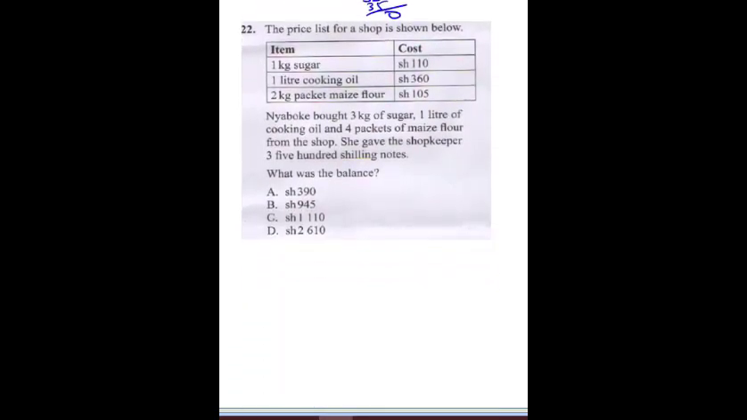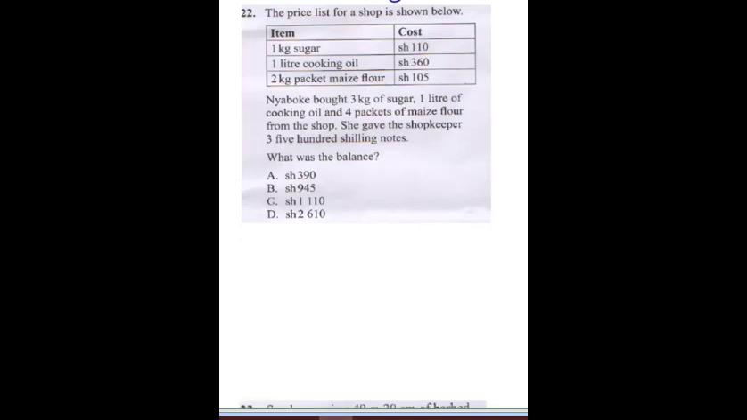So question 22 says the price list for a shop is shown below. Yaboke bought 3 kg of sugar, 1 liter of cooking oil, and 4 packets of maize flour from the shop. She gave the shopkeeper 3 500 shilling notes. What was the balance? Now, let's list all the items he bought.